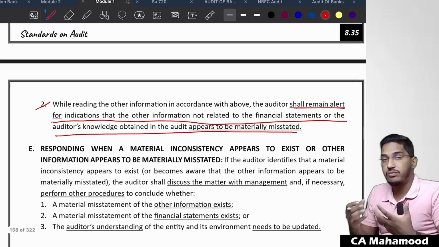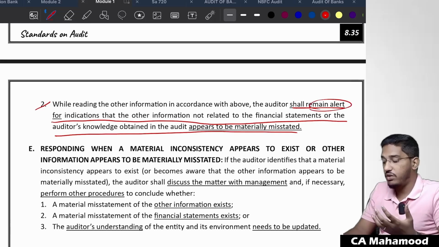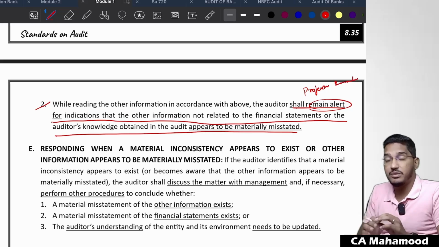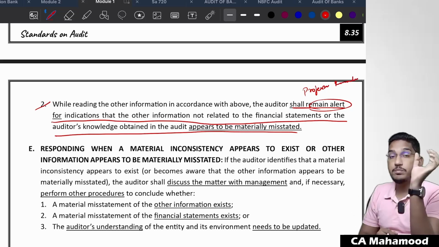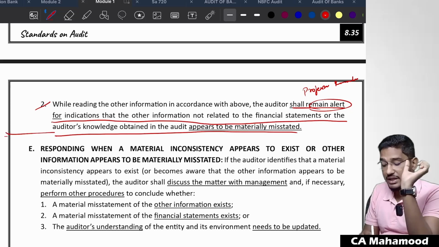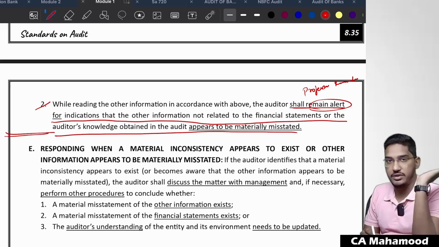And when you are reading, you have to always remain alert. Nothing but you have to always maintain that professional skepticism. Is there any chance, is there any possibility of other information getting misstated? That's professional skepticism you have to maintain. Maintaining that professional skepticism only, you have to read it.